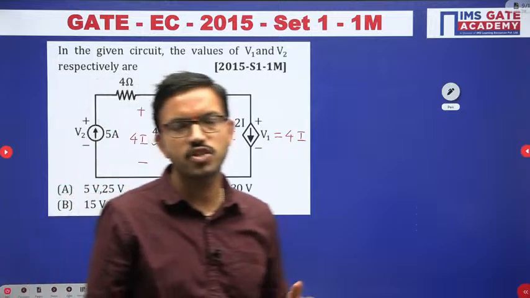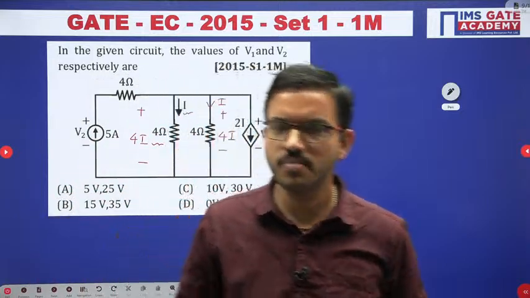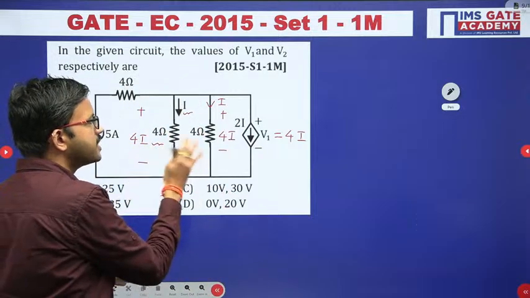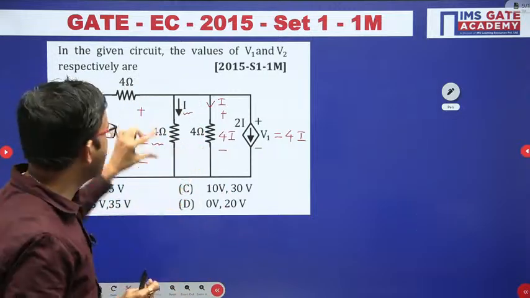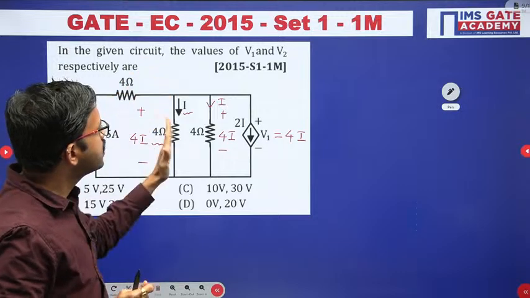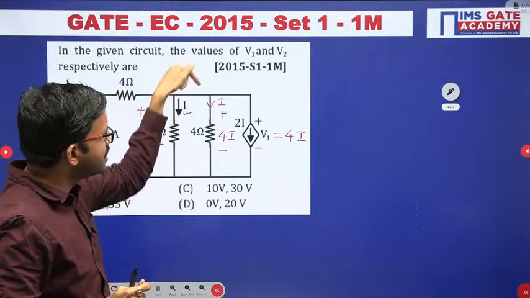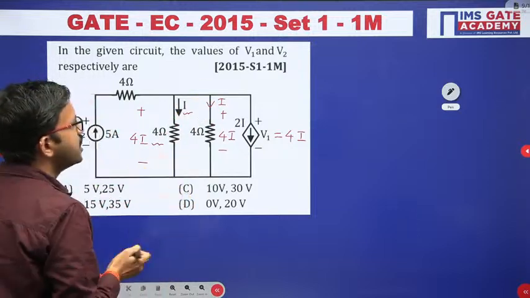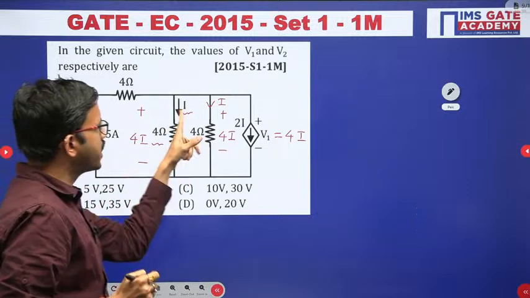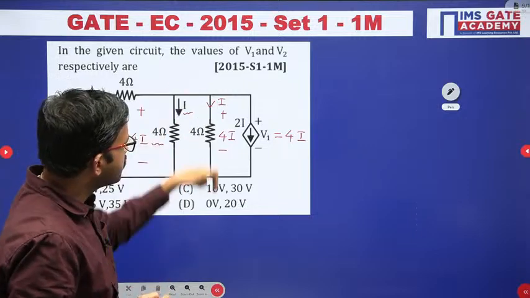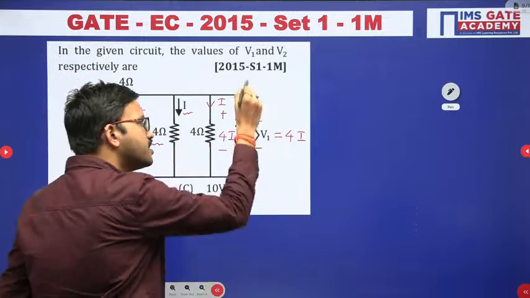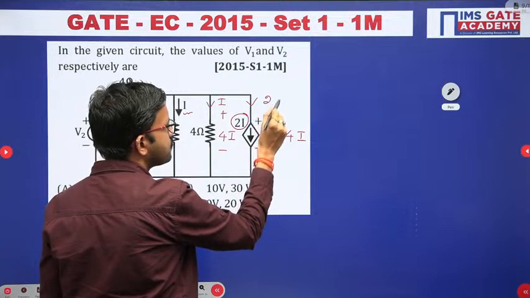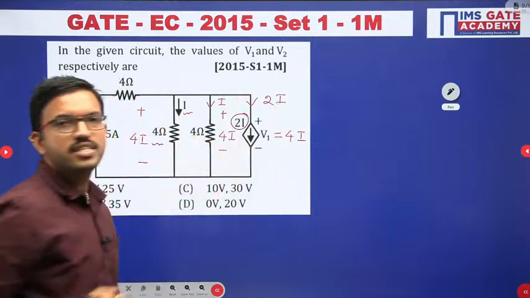Otherwise, you would get different voltages. But in parallel, voltage should be the same. Since both have the same resistors, the moment you know the current flowing through this resistor, directly you can mention the same current here. Now if you carefully observe, in this resistor the current flowing is I. In this resistor the current flowing is I. Similarly, in this particular branch, the current flowing is 2I. In this particular branch, the current flowing is 2I.